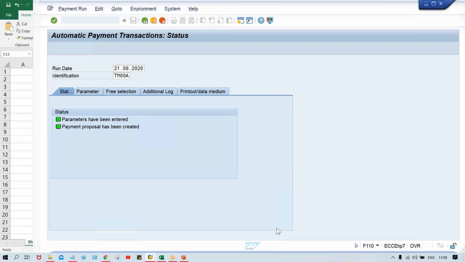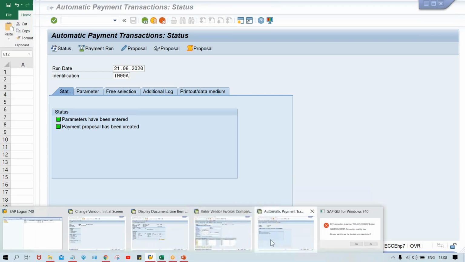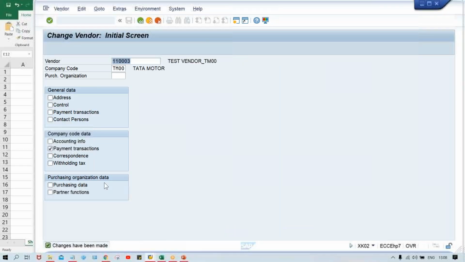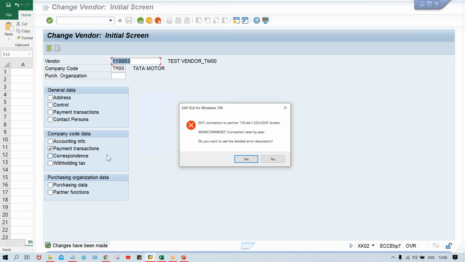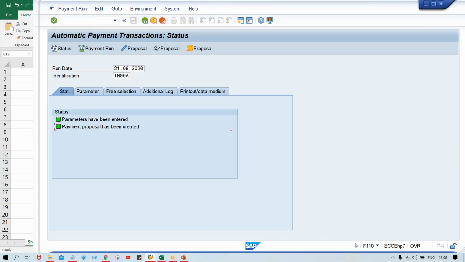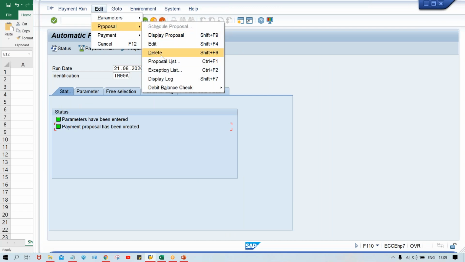So before that, I'll just show you guys. Here, as I've shown you, that error was there in the proposal: payment method T was not assigned to the master record or to the document. So what we have done in vendor master is we have entered the payment method. The next step is you have to come here to F110, click on edit and delete the proposal. Here we have to delete the proposal, and then rerun the proposal once again.